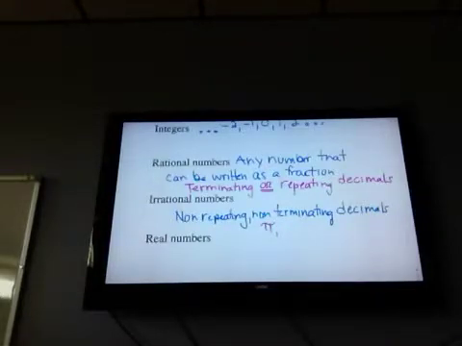And then another example I want to give you on this are the other kind. The square root of 2, the square root of 3, the square root of 5, the square root of 6, the square root of 7, the square root of 8. Anything that's a non-perfect square. Like the square root of 4 is 2. The square root of 3 is 1 point something, 7 something probably. But it's a decimal that goes on forever and ever, does not stop, does not repeat. You cannot write it as a fraction.